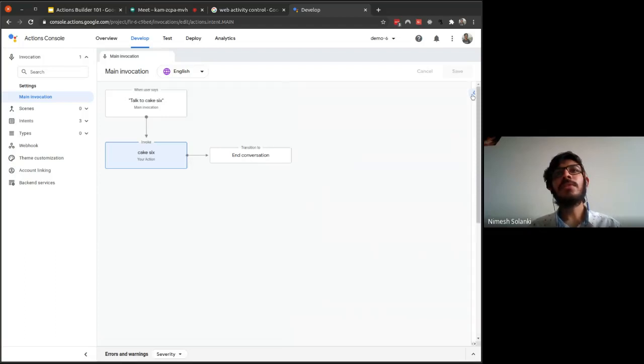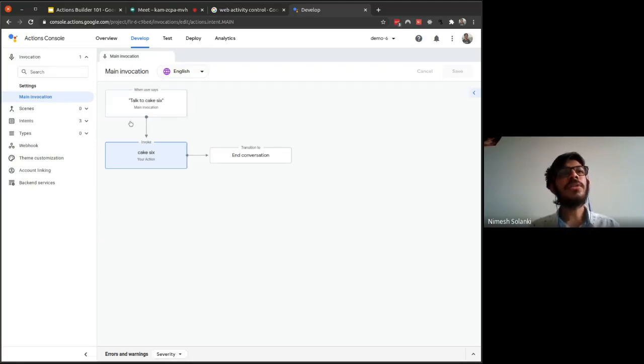Let me minimize this thing. So this is how the conversation will flow when the user says talk to Cake6. Cake6 is your action's name, and talk to Cake6 is the main invocation for our action. Over here it is Cake6. For you, let's say it might be something else. It will be talk to something else, which will be your main invocation.